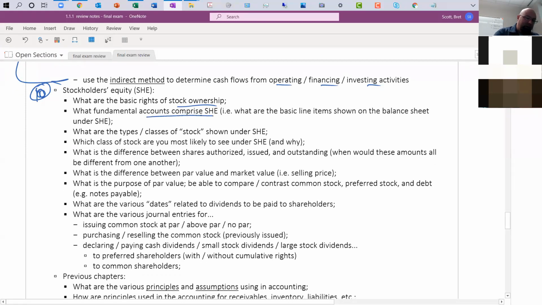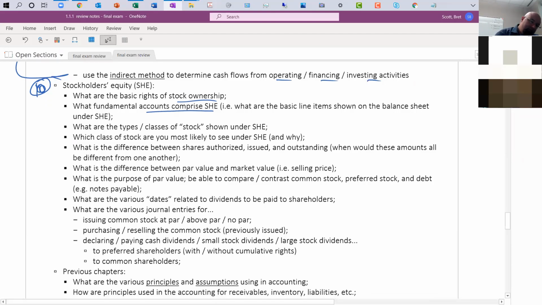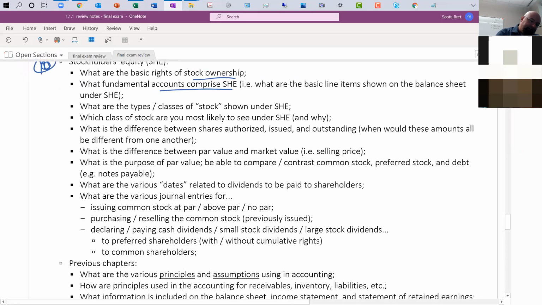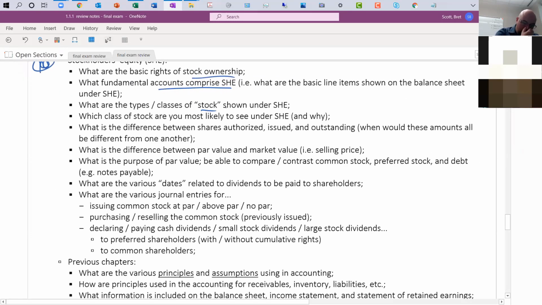Fundamental accounts that comprise stockholders' equity. Usually you just see common stock and retained earnings, or common stock, additional paid capital, and retained earnings. We did talk about preferred stock. We did talk about treasury stock. But the core accounts at the basic level are any type of paid-in capital related to stock issuance, and retained earnings. What are the different classes of stock shown in the statement of cash flows? Preferred, common, treasury. We went through those different examples.